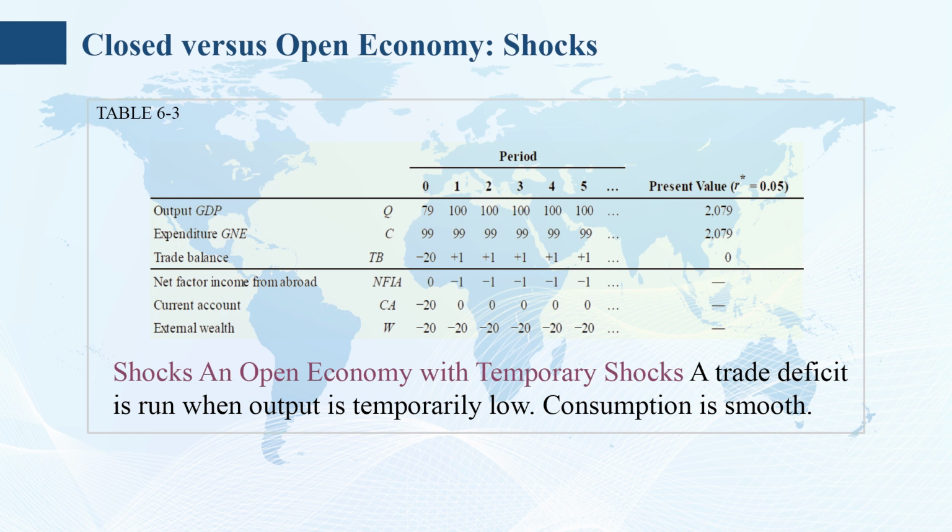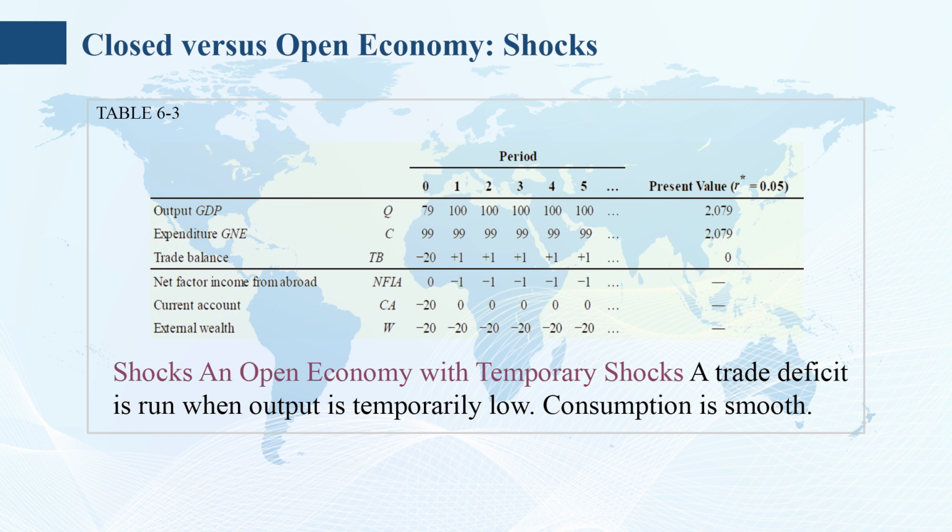In year 0, the current account CA equals TB plus NFIA, which is minus 20. In all subsequent years, net factor income from abroad is minus 1, and the trade balance is plus 1, implying that the current account is 0 with no further borrowing.